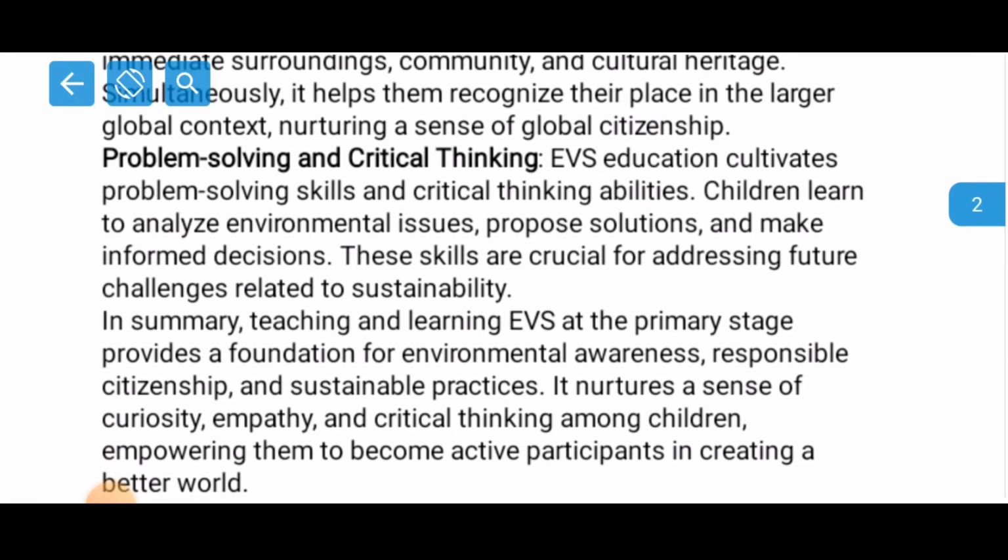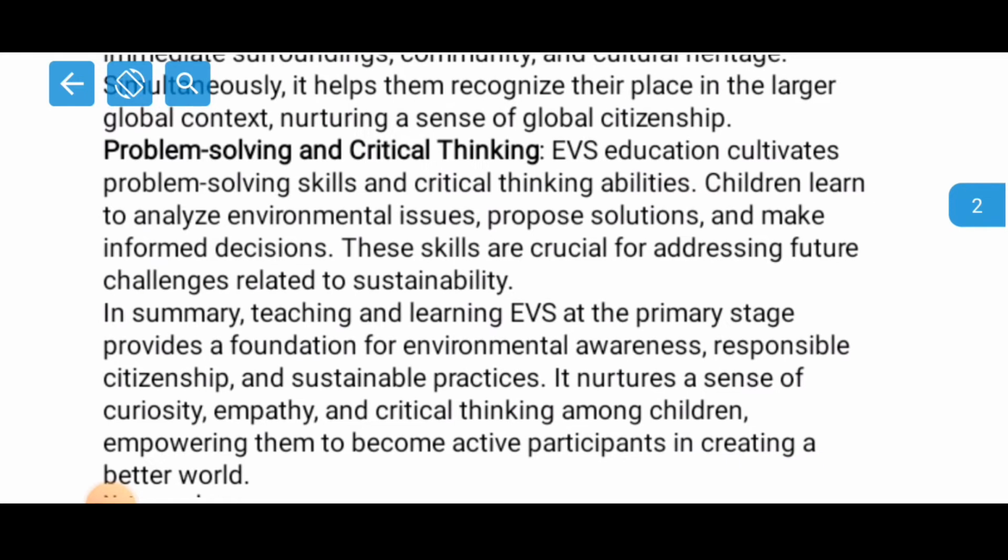Problem solving and critical thinking. This is also one of the important things. So EVS education cultivates problem solving skills and critical thinking abilities. Children learn to analyze environmental issues, propose solutions, and make informed decisions. These skills are crucial for addressing future challenges related to sustainability. In summary, teaching and learning EVS at the primary stage provides a foundation for environmental awareness, responsible citizenship, and sustainable practices. It nurtures a sense of curiosity, empathy, and critical thinking among children, empowering them to become more active participants in creating a better world.